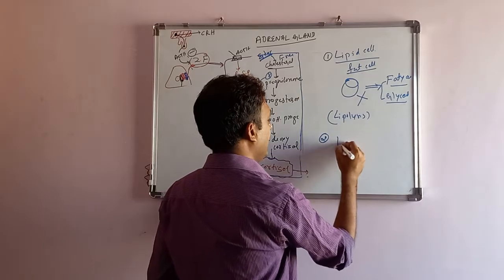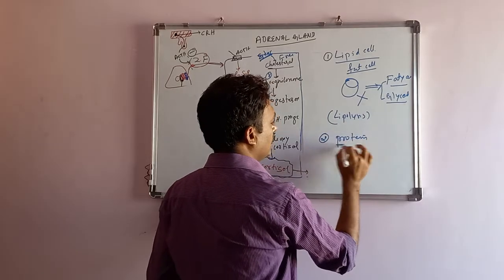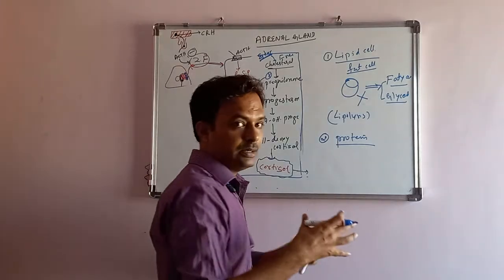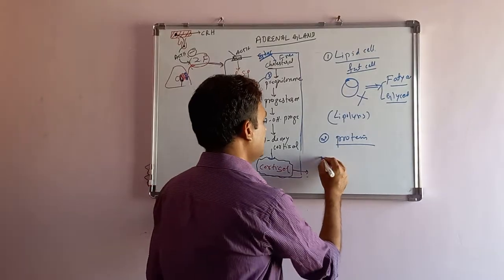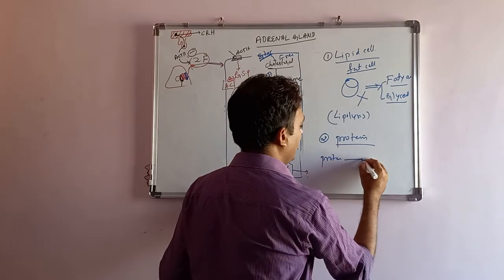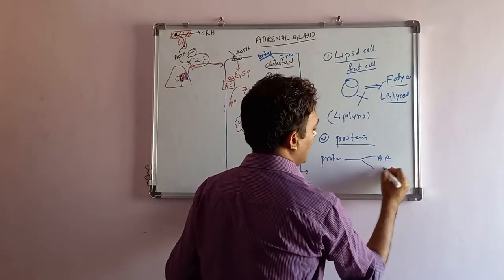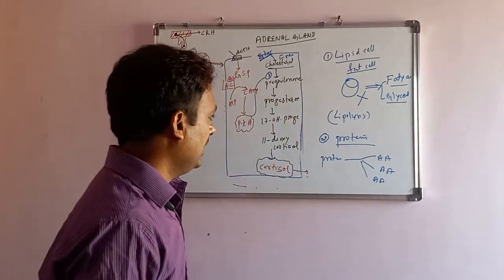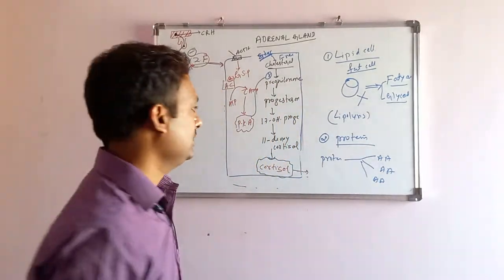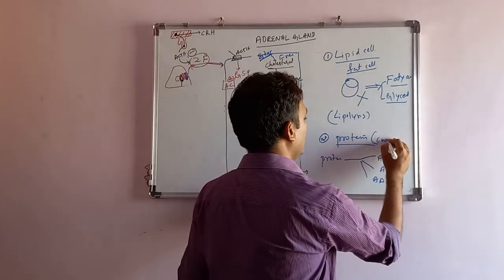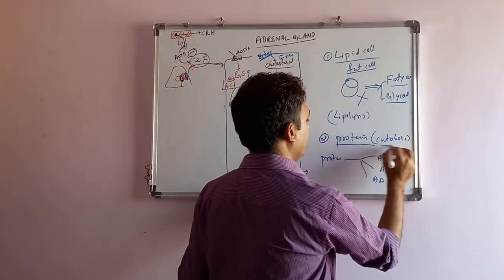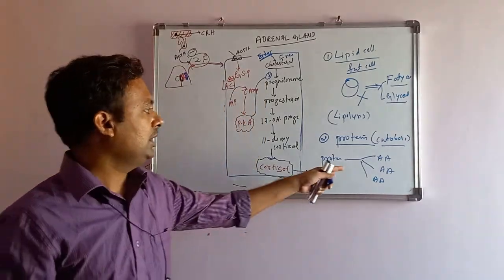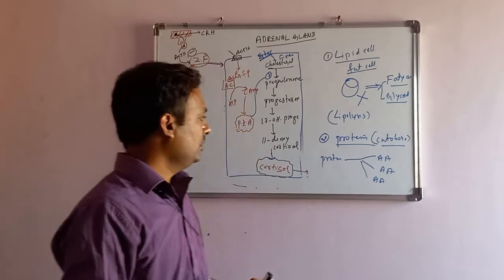Second one, it acts on the protein which is there in the muscle and other parts of the body, and proteins are broken down into amino acids. Means what? In the protein metabolism, it has catabolic activity. It destroys the protein into the basic forms, that is amino acids.